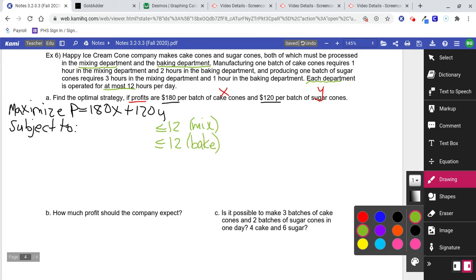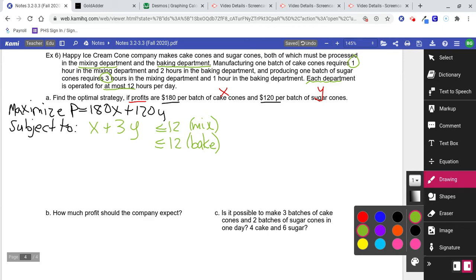So go through and look at the numbers that are talking about mixing and the numbers that are talking about baking. It says cake cones require 1 hour in the mixing department, and this 2 hours is in the baking department, so leave that alone. Let's just look for mixing for right now. So cake cones, that's 1x. And then later it says one batch of sugar cones requires 3 hours in the mixing department, so that's going to be 3y.